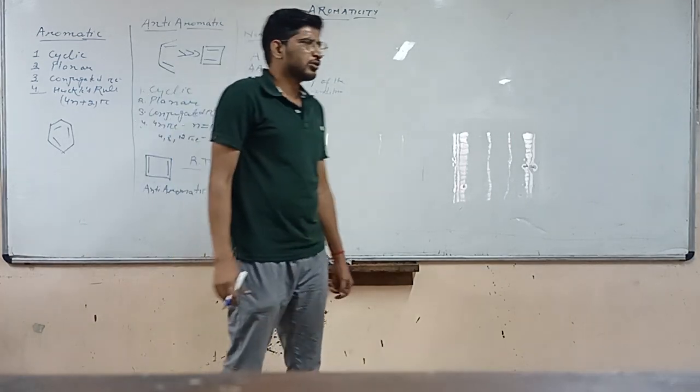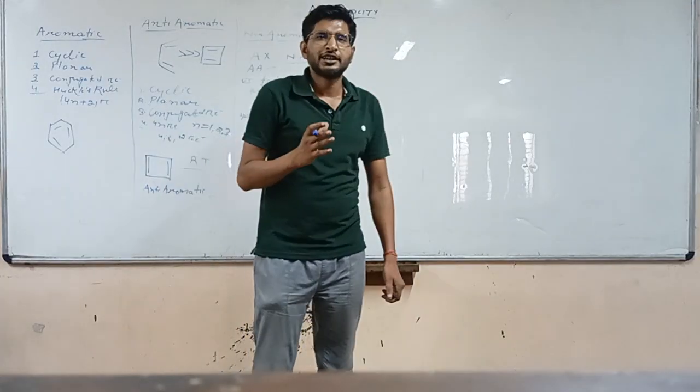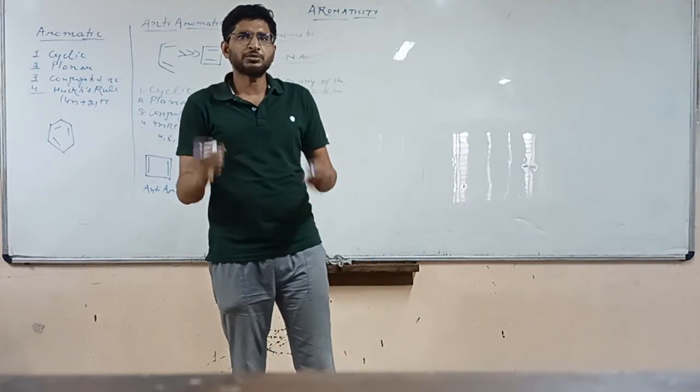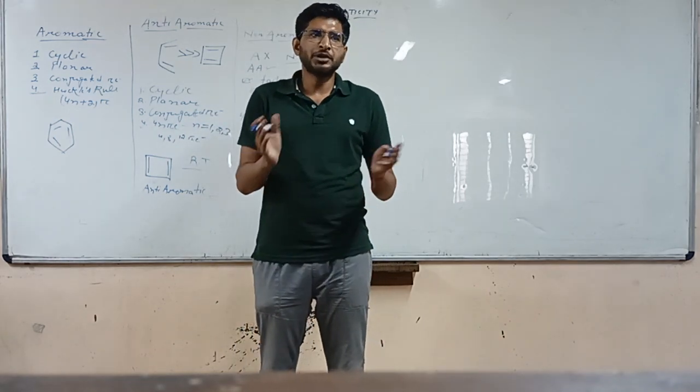Now let's discuss stability. As you can see, aromatic compounds are quite stable. Anti-aromatic substances are quite unstable. Non-aromatic lies in between.